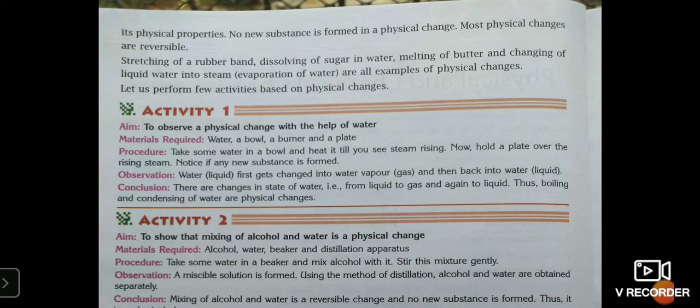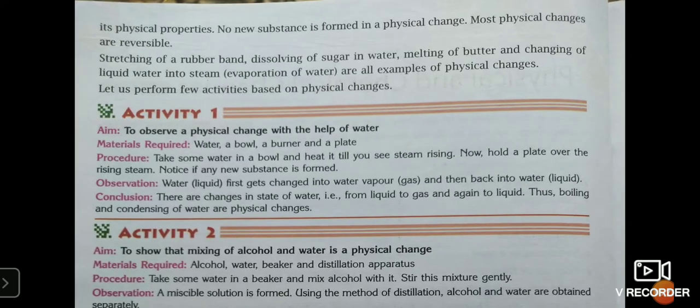The other examples for physical change are stretching of a rubber band, dissolving of sugar in water, because once you dissolve sugar in water, by the process of evaporation you can get the crystals of sugar back. Melting of butter, because if you have melted the butter and cool it, again the butter will get converted to the solid form. Changing of liquid water into steam, that is evaporation of water. All of these are examples of physical change.